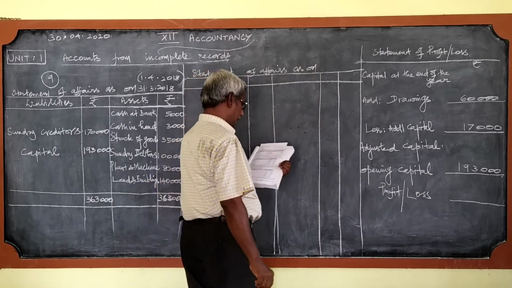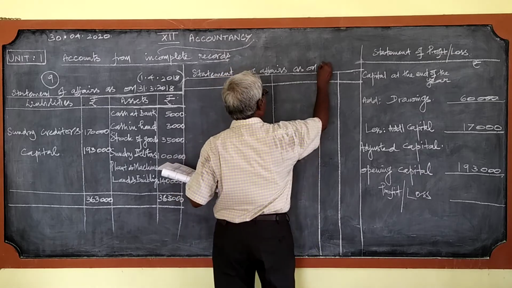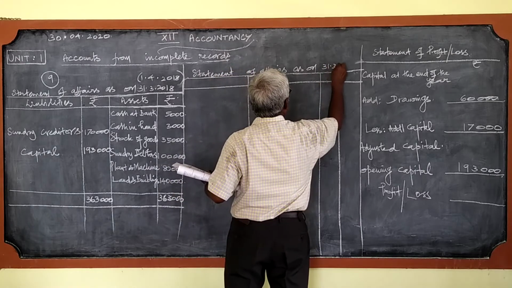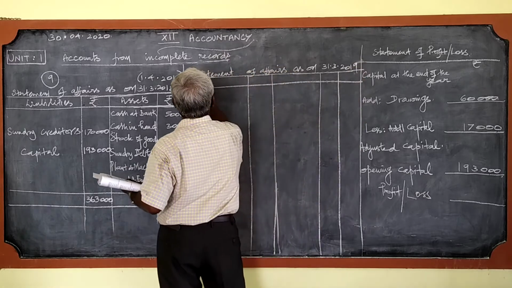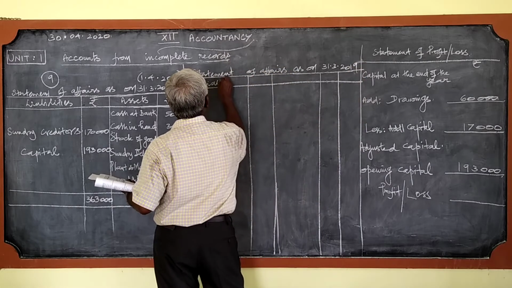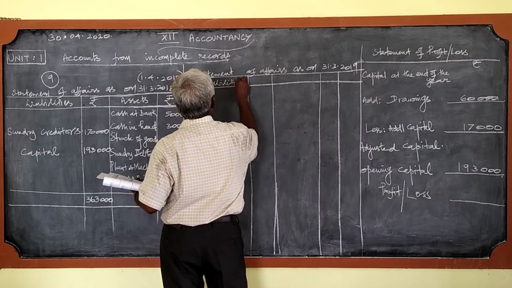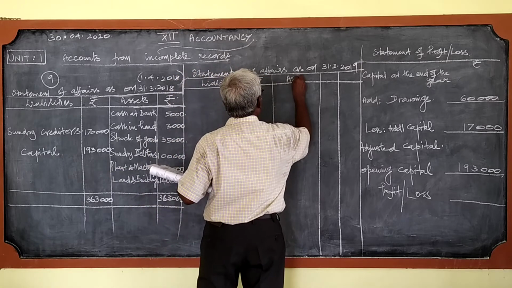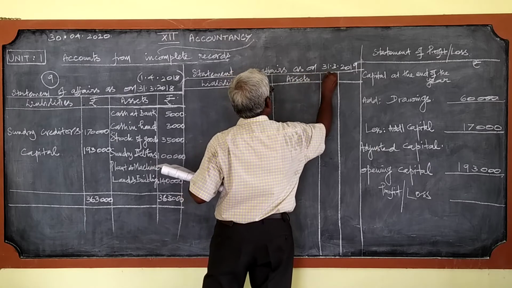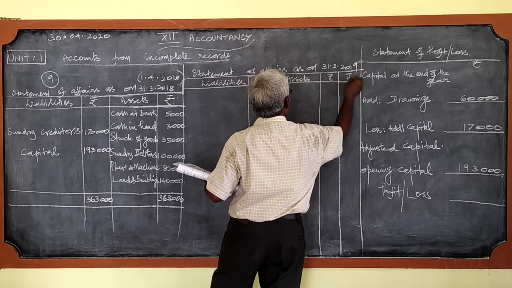Statement of affairs as on 31/3/2019. Liabilities, rupees, assets, rupees.